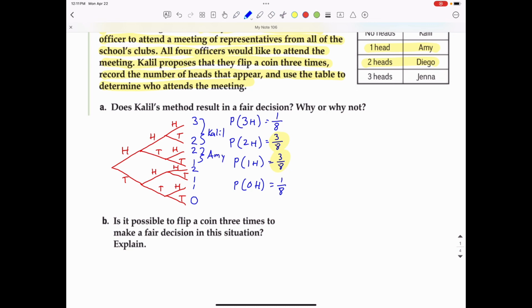If it went heads, tails, heads, or heads, tails, tails, those would be assigned to Amy. These 2 branches we can assign to Diego. And these 2 branches we can assign to Jenna. So it's not impossible to set this up as a fair game, but you have to look at the order in which the heads and the tails are flipped, not just the total number of heads or tails at the end.